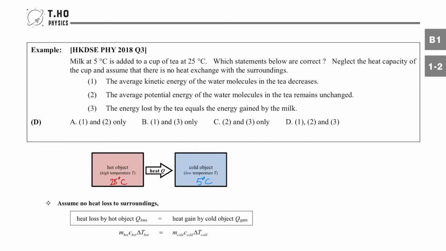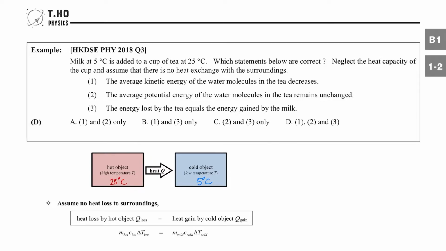HKDSE Physics 2018 question 3. So we have milk at 5 degrees mixed with a cup of tea at 25 degrees. So milk is the cold object, tea is the hot object. Which of the statements below are correct? We can neglect the heat capacity of the cup.